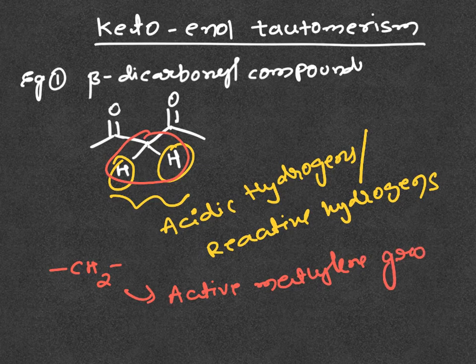We define an active methylene group as a methylene group flanked between two electron withdrawing groups. The hydrogens on that carbon are more acidic and readily lose H plus, forming a carbanion.